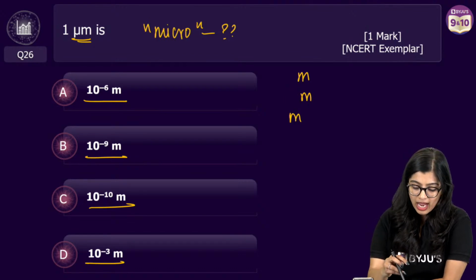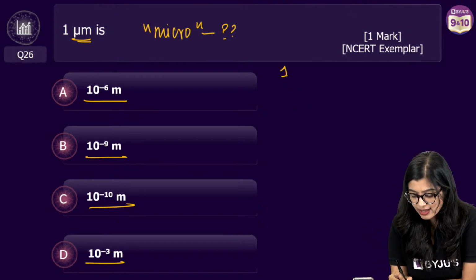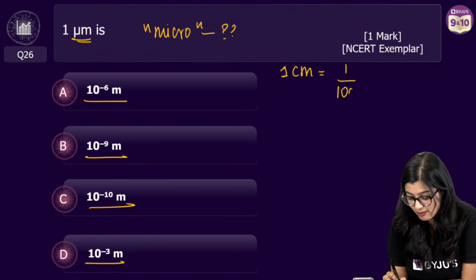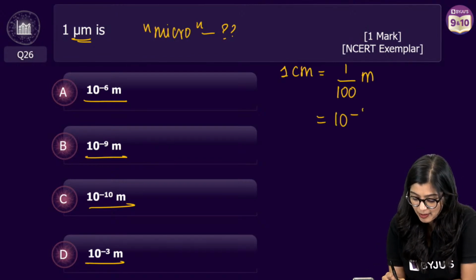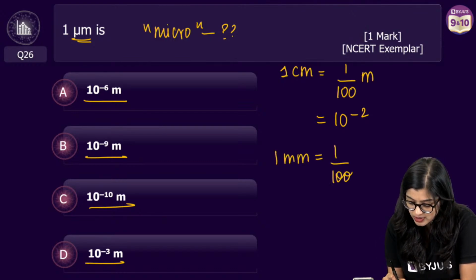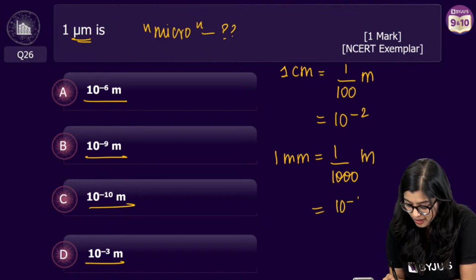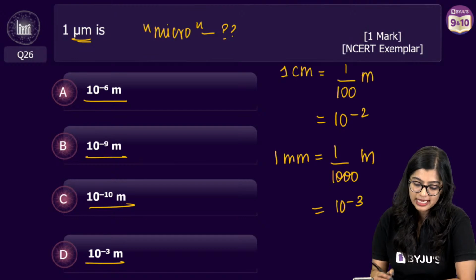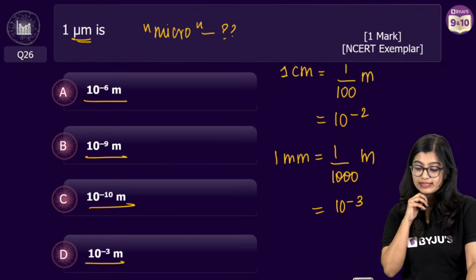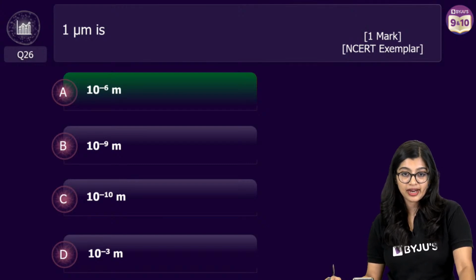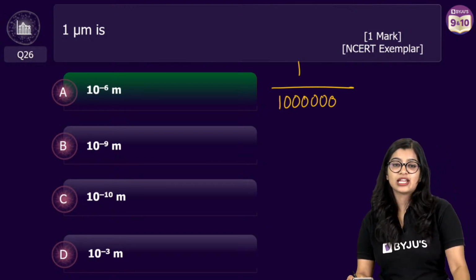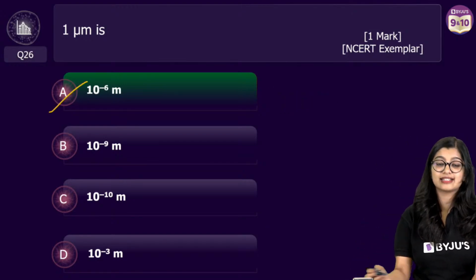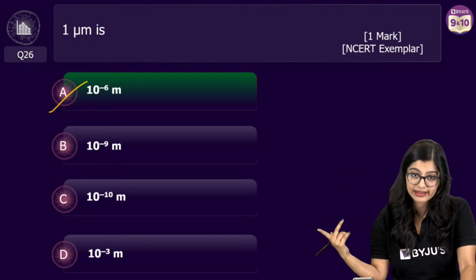Yes. I'll give you a clue. We know that 1 centimeter can be written as 1 by 100 meter, right? I hope I'm right. 1 by 100, which we say as 10 to the power minus 2. Similarly, if I write 1 millimeter, it is going to be 1 by 1000 meter, which I can also write as 10 to the power minus 3. 1 micrometer, that is there, right? We see that 1 micrometer is 10 to the power minus 6, because it is 1 by 1, 2, 3, 4, 5, 6. So that is why the correct answer here is option A. That is 1 micrometer. And this is how we get the conversion.